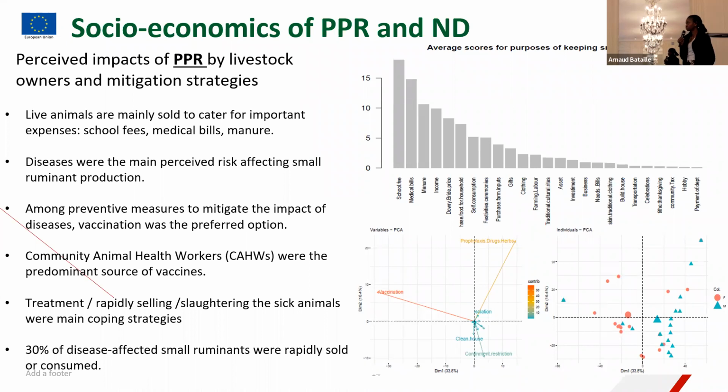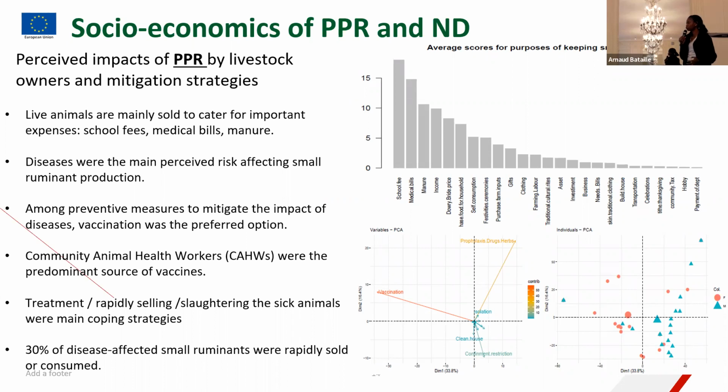And the preventive measures they employed were basically vaccination, being the preferred option, and the source of vaccines for most of them, they reported, was community animal workers. In fact, a lot of them would say their sons or children went to school to acquire skills in veterinary healthcare, animal healthcare, at diploma level, and these were the ones called if they needed help for vaccines.